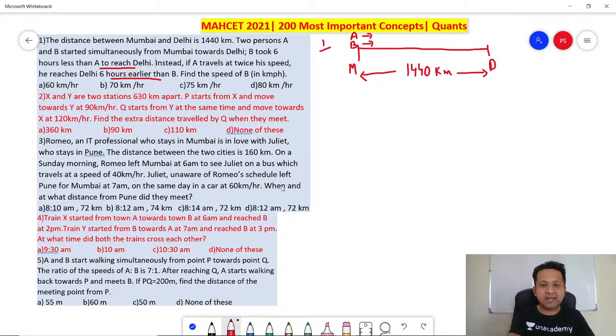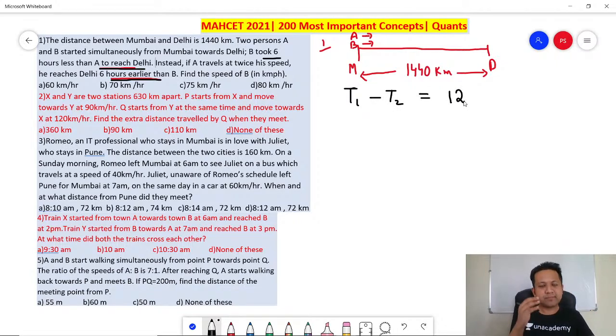Okay. Now think about it. You have been given two scenarios. In one scenario, a person is 6 hours late, and in the other scenario, 6 hours early. So what is happening? B took 6 hours less than A to reach Delhi. What happened in the other scenario? A is 6 hours earlier than B. So what is the difference between the two instances? T1 minus T2. What is it? 12 hours. Would you agree? How do you say 12?